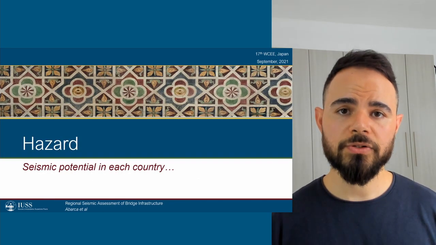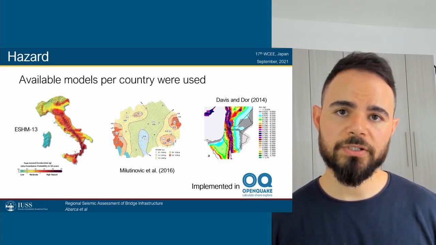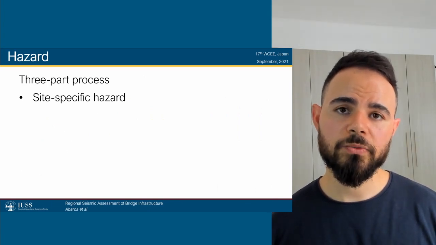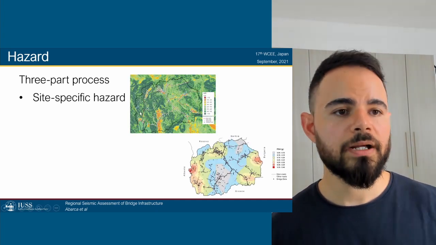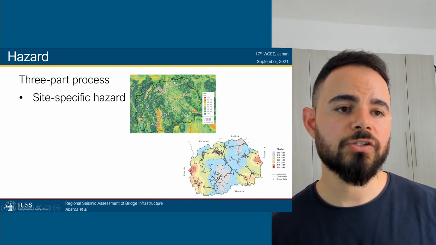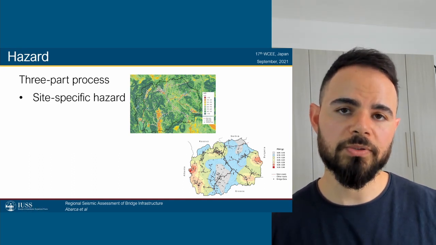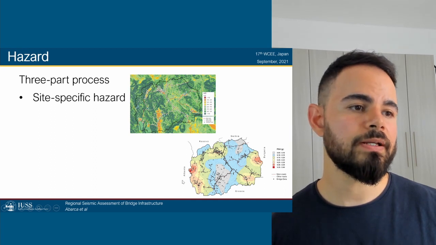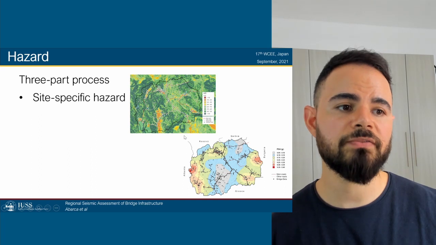In terms of the hazard component, the first thing that we did was to take the most updated available seismic models for each one of the countries. Once this is done, the hazard component is divided into a 3-step process. The first one is the site-specific hazard. Up here, we combine the soil characteristics that we take from the VS30, taken from the global datasets of USGS. And down here we have the seismic potential, let's say, as in this case, PGA for 475 years.